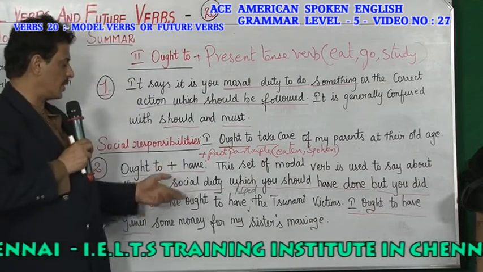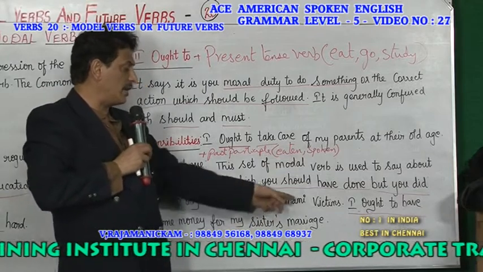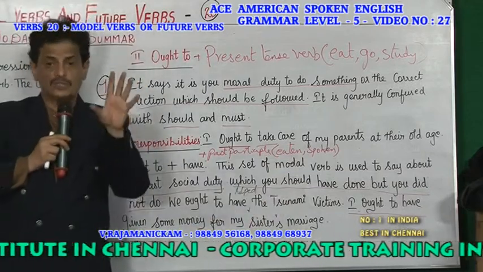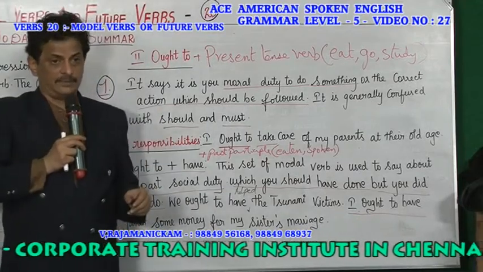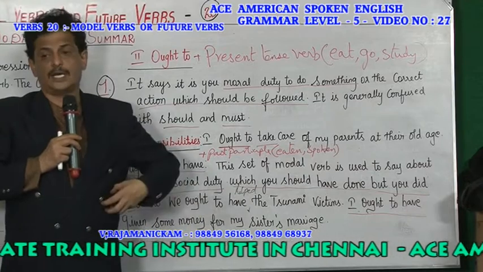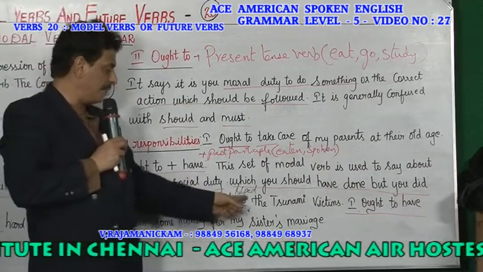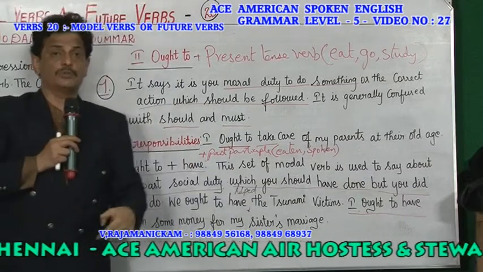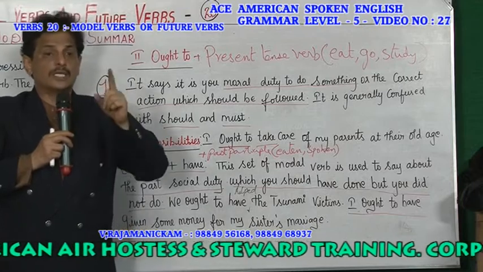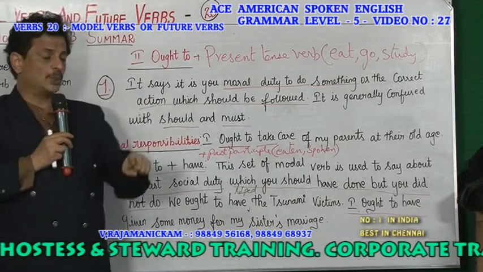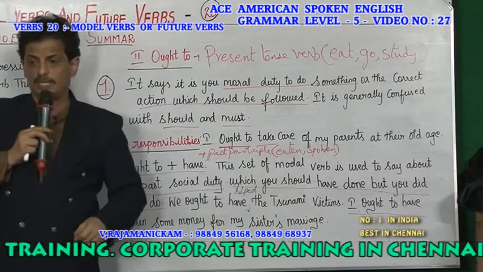That is your wrong. So we ought to have helped the tsunami victims. In 2004 the tsunami came, nearly 10,000 people died. Others helped them, but I did not spend even a single rupee. I ought to have helped the tsunami victims. Now, in 2014, I ought to have given money. So when we say what should have been given but was not given: we ought to have helped the tsunami victims. Hope you are able to understand.